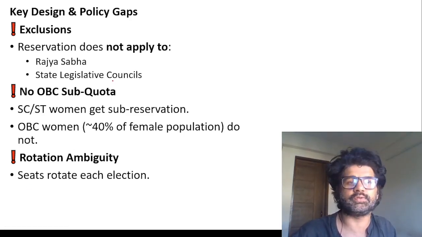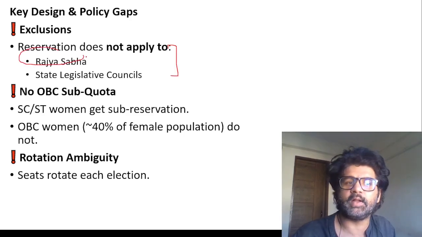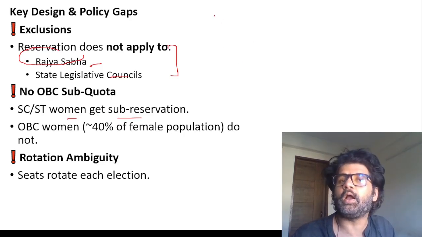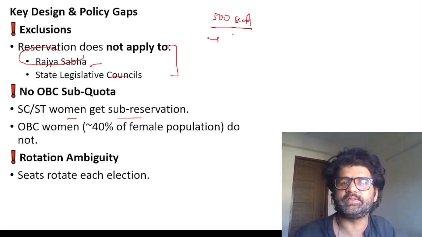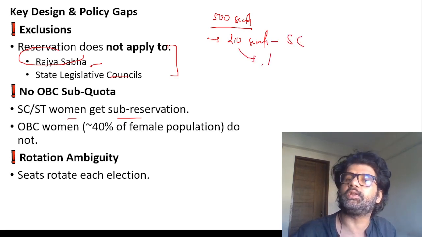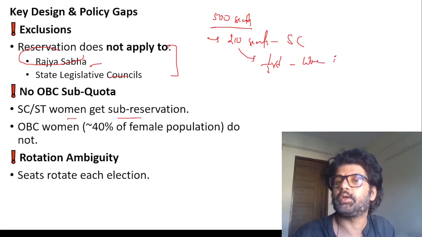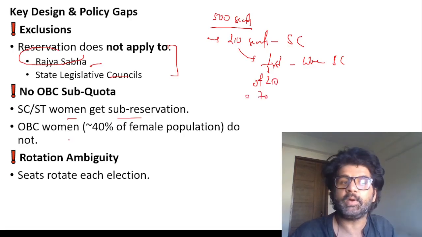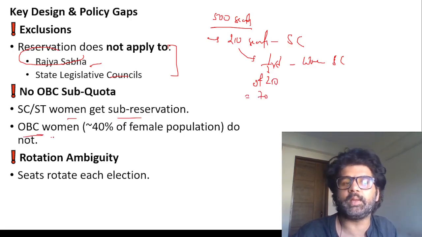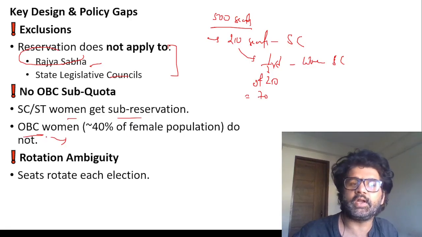Key design exclusions. Remember this: the 33% reservation for women does not apply to the Rajya Sabha and State Legislative Councils. SC and ST get sub-reservation. What does it mean? Let's take an easy example: 210 seats are reserved for SCs. Even in those 210 seats, one third will be for women SCs, that is 70 seats. But that sub-quota is not applicable for OBCs. So OBC women are not getting any sub-quota.